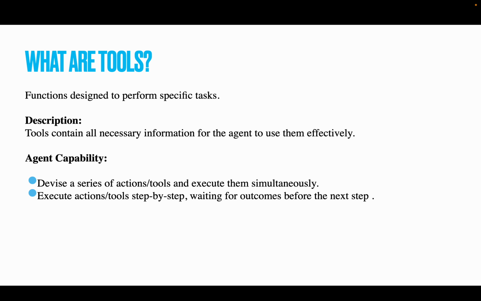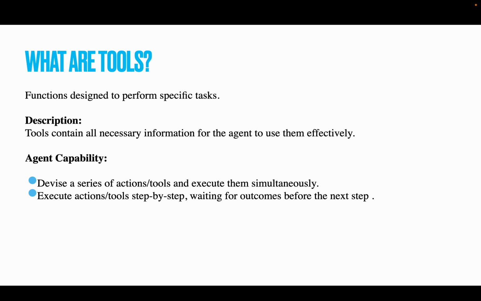Agents have different tools which they call to give the output in the desired format and with the desired reasoning, and that helps the LLM outcome. The description of a tool contains all the necessary information for the agent to use it effectively.